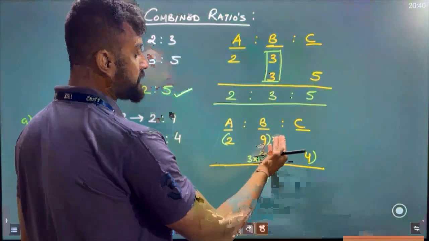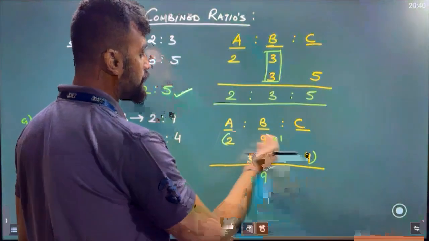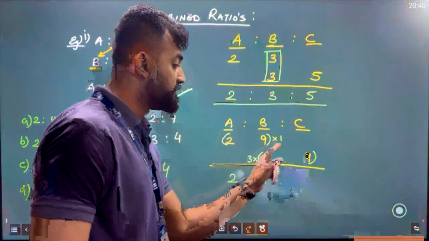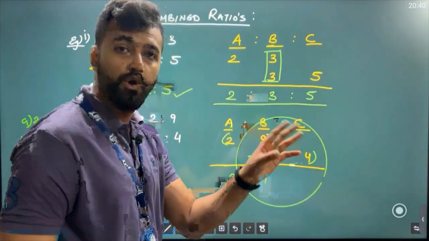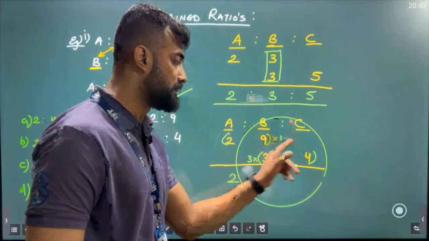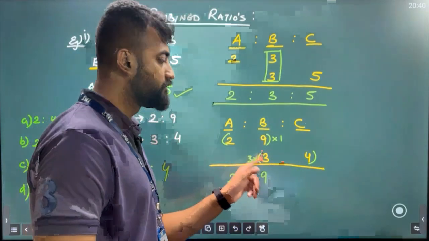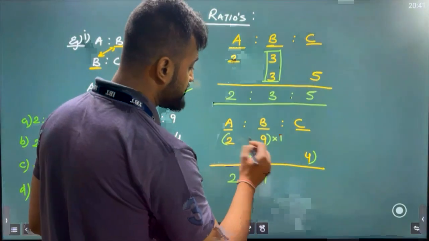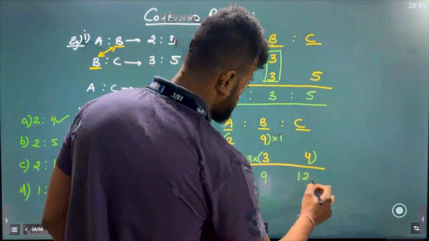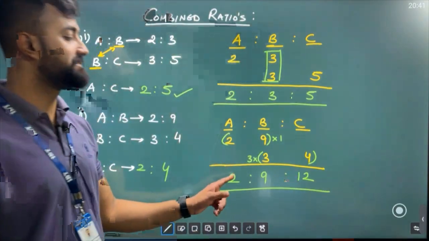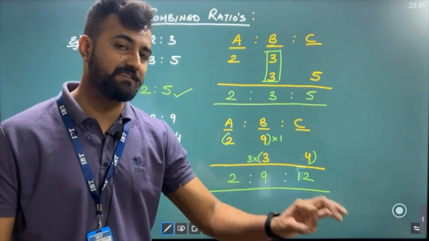Now see, if you're multiplying 1 here, you have to multiply 1 here also. So 1 twos is 2. 3 threes are 9. So this 3 will get multiplied to this also, because in ratio, whatever you multiply here, you have to multiply there also. Okay. It is a rule of ratio. So 3 threes are 9, then 3 fours would be 12. Okay. So now we have got the mixed ratio, my friends. See, this is the mixed ratio. Now with this, I can answer the question.